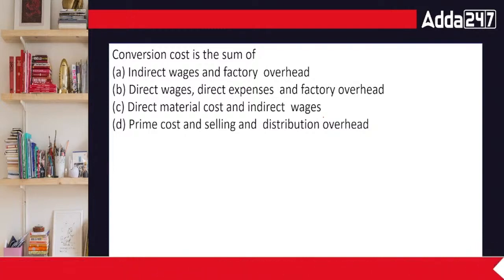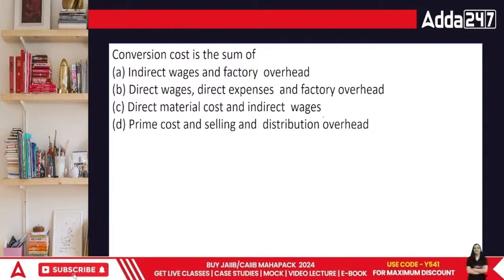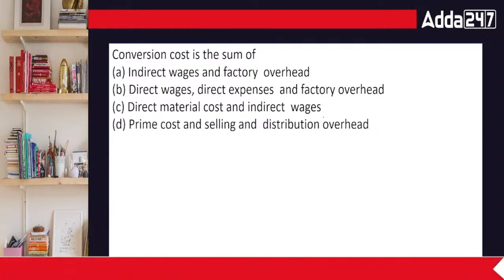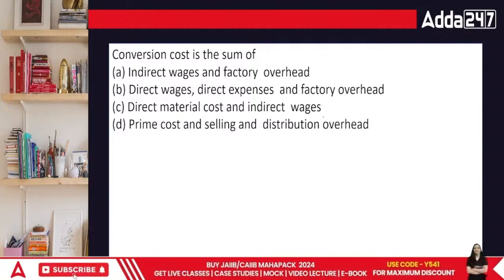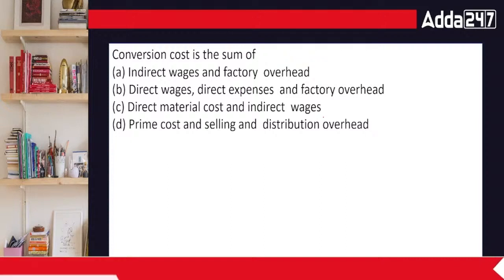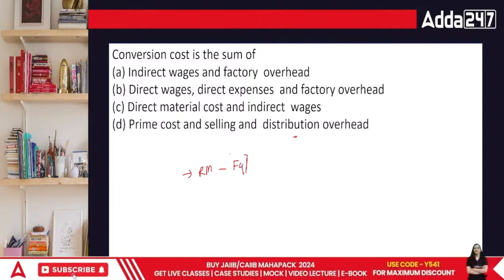The options are: indirect cost, indirect wages, factory overheads, direct wages, direct expenses, direct factory overhead, or direct material cost and indirect wages, and last is prime cost in selling and distribution overhead. Conversion cost means the cost which we are putting in to convert our raw material into finished goods.